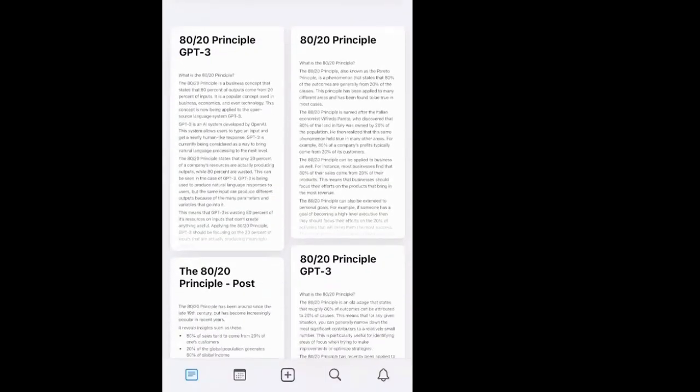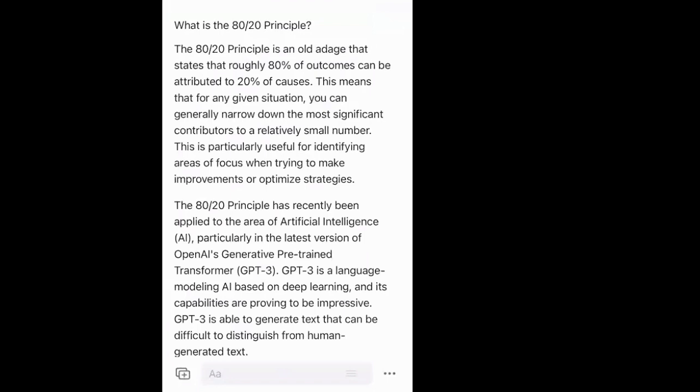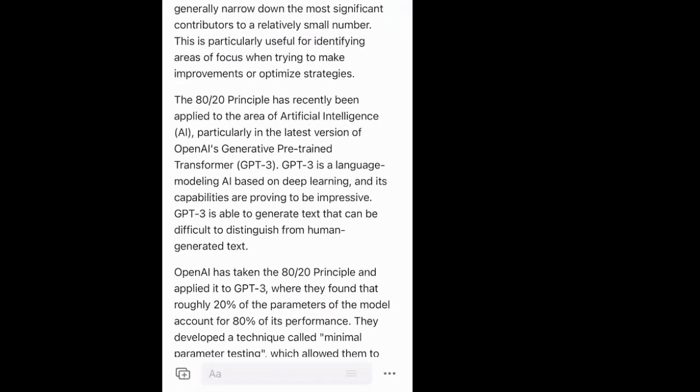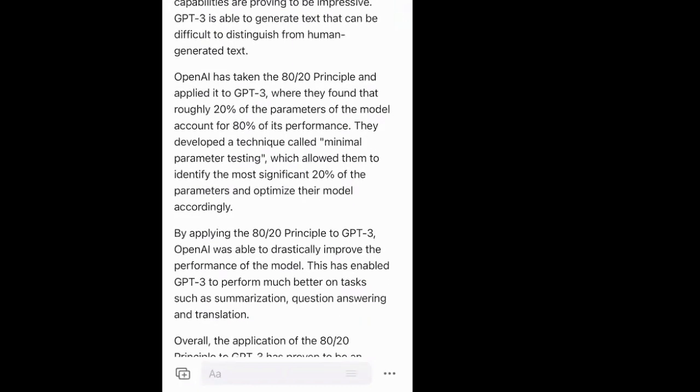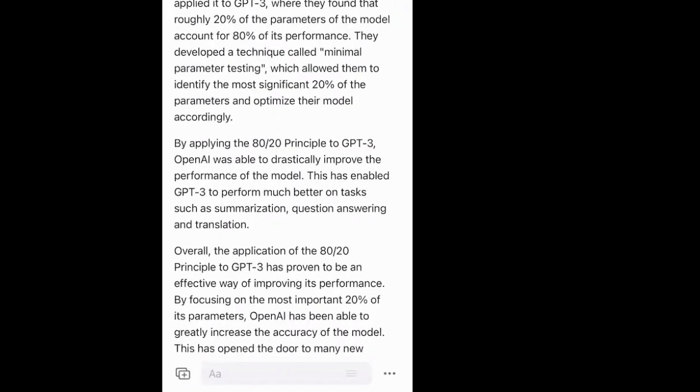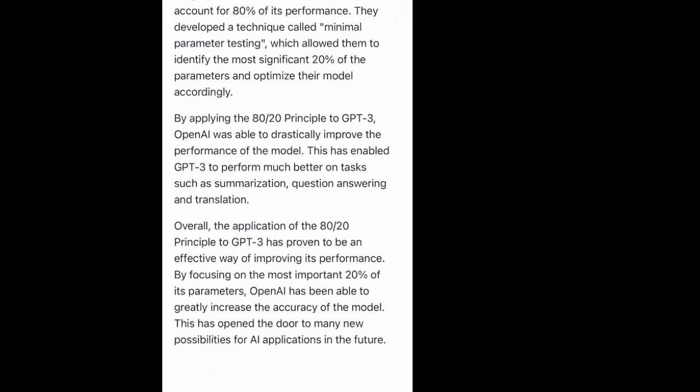Now, the first time I did it, I had the same thing. I just said GPT-3, what is the 80-20 principle? And it created this article, which you can see is different. So it doesn't always create the same output from exactly the same input. So that's one thing to bear in mind. Pretty amazing.